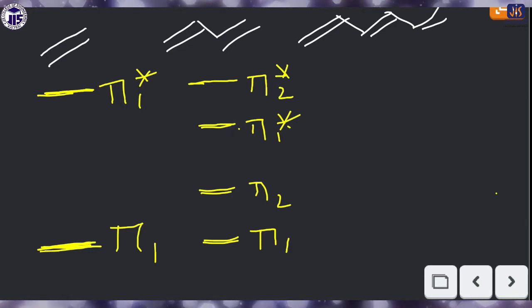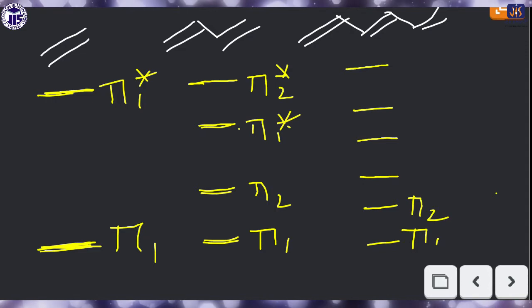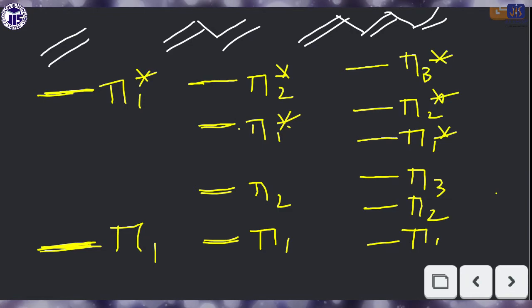If you consider the third case, there will be 6 orbitals. Why 6? Because there are 3 pi bonds. So here we can write pi 1, pi 2, pi 3, then pi 1 star, pi 2 star and pi 3 star, where star means anti-bonding. But what is the important fact here?